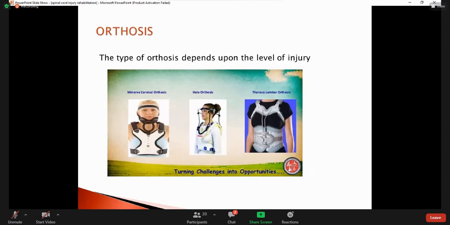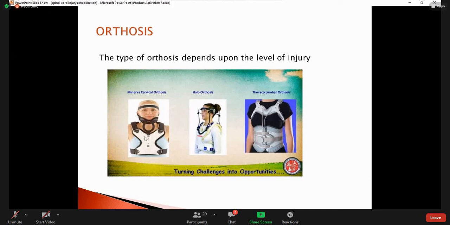Orthosis is an externally applied device to support the limb, or to support the spine, and to prevent movement. Sometimes, as you see in the picture, there is the Minerva cervical or Halo cervical orthosis. If you check the Minerva cervical orthosis, you see that the patient's head, neck, shoulder, and the thoracic region are all supported, all immobilized.